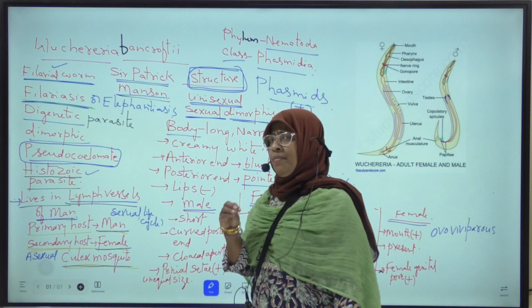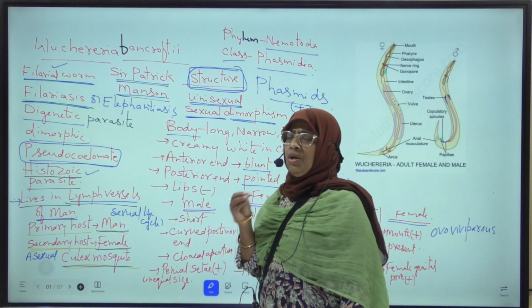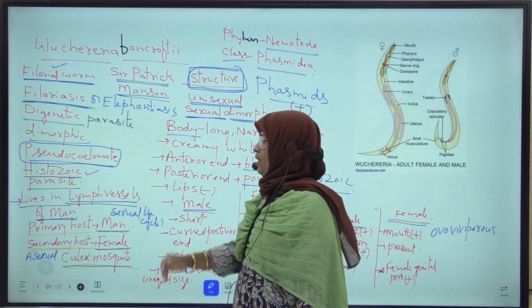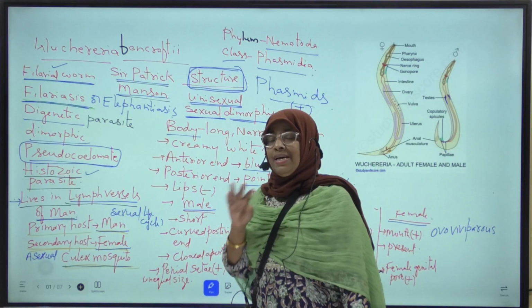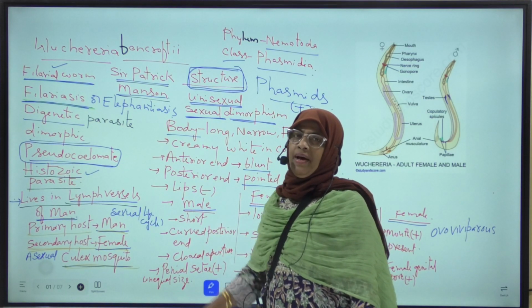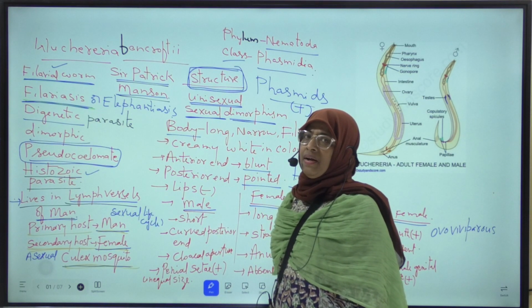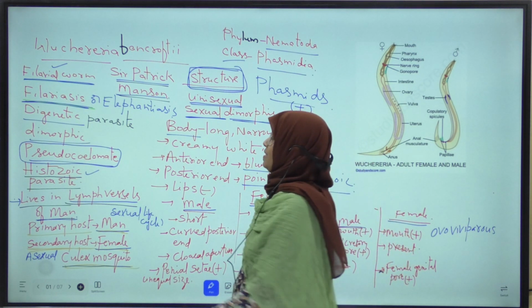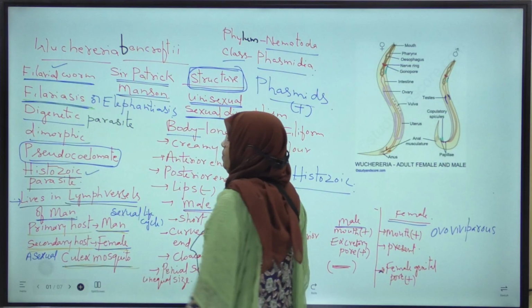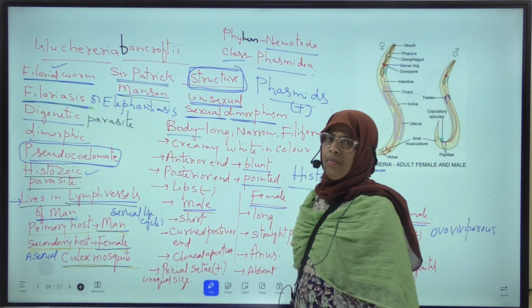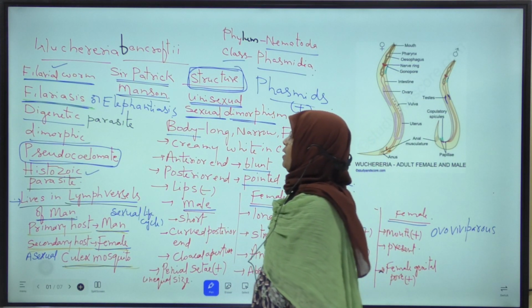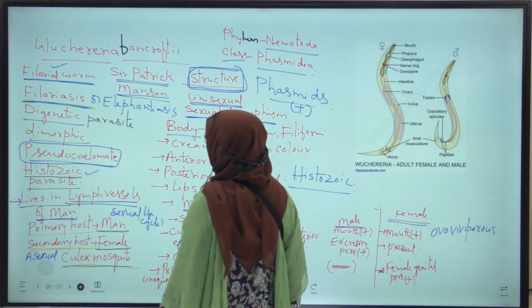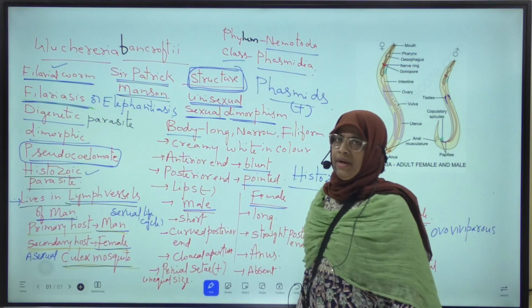Okay, the animals with pseudocoelom are called pseudocoelomates. Here in the pseudocoelom, the coelom is formed from the remnant of the embryonic blastocyst. The remaining part of the embryonic blastocyst forms the coelom. Hence, this coelom is called pseudocoelom, and it is not lined by coelomic epithelium or mesodermal epithelium. Okay, this is the introduction of Wuchereria bancrofti.